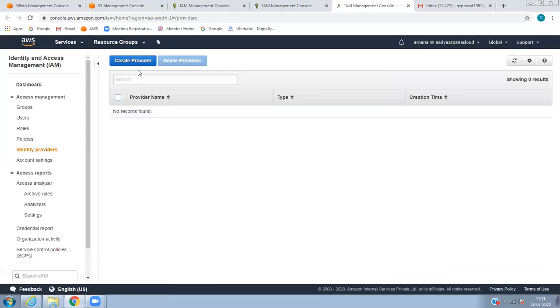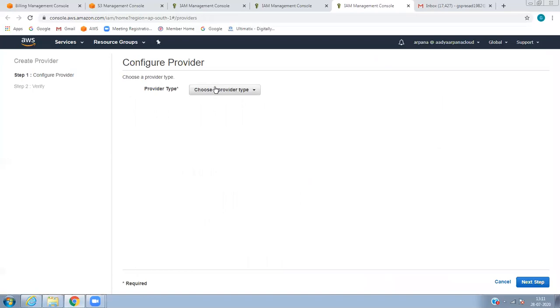So create a new provider, choose SAML. The provider name can be whatever name you have given in your organization. I will call it my company, just as an example.